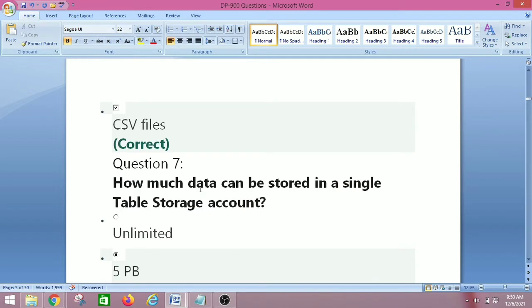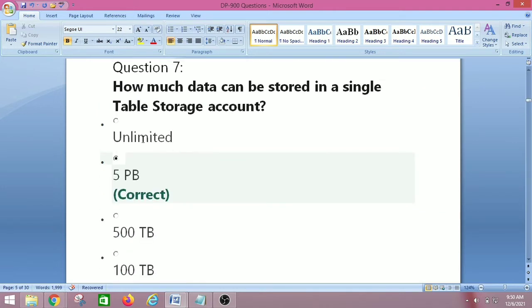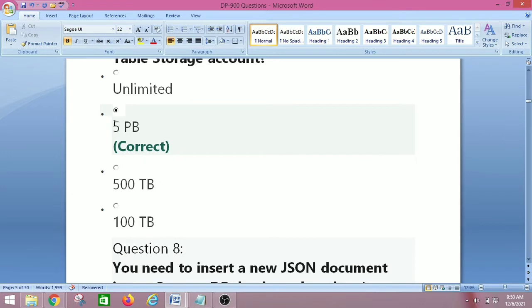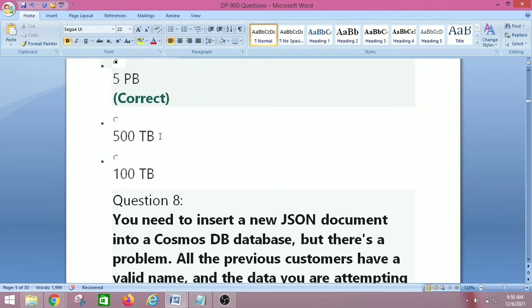So let's move on to the next question, that is question number 7. How much data can be stored in a single table storage account? So unlimited, 5 PB, 500 TB and 100 TB. So the right answer is 5 PB.